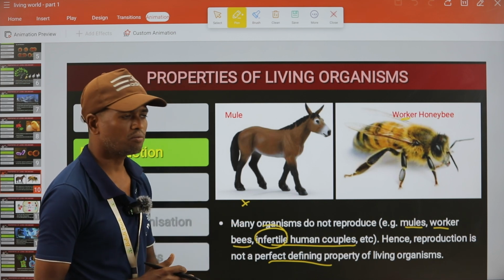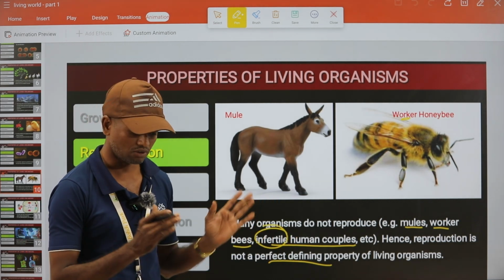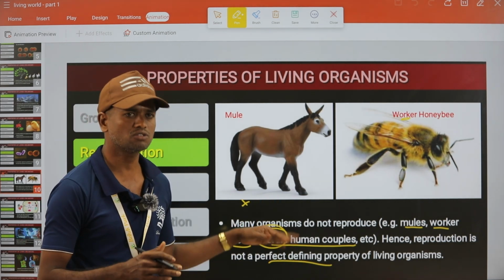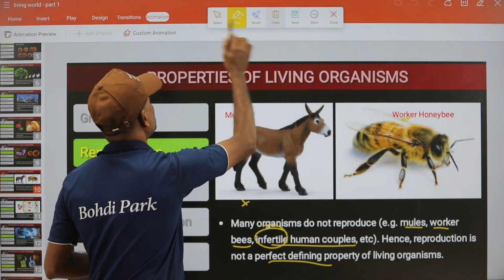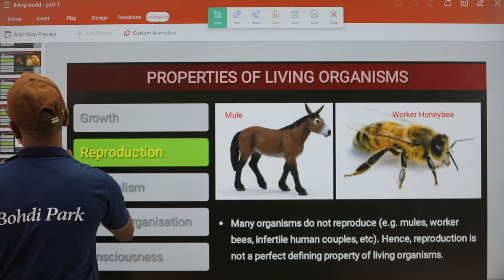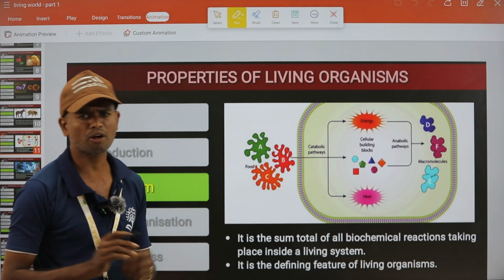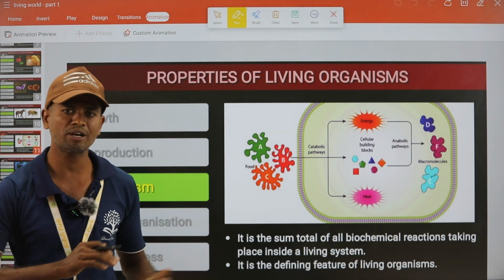Okay, they are unable to reproduce, but they are surviving. They are doing every process like other organisms are doing. But that's why we cannot say that reproduction is a defining property of living organisms. So next, metabolism. I hope the maximum number of people have some awareness regarding metabolism.